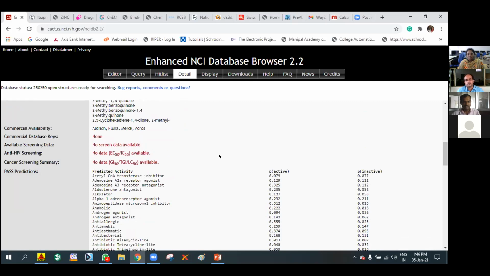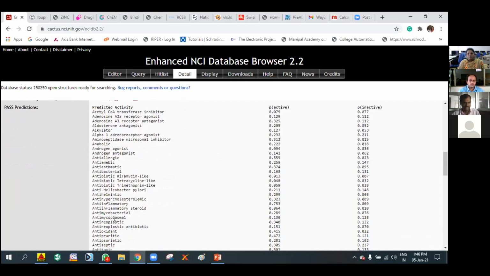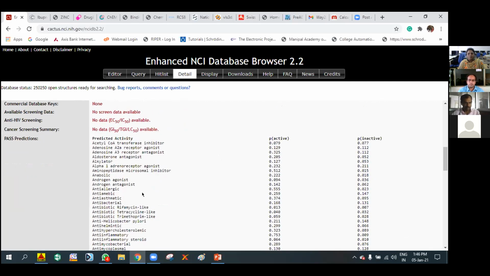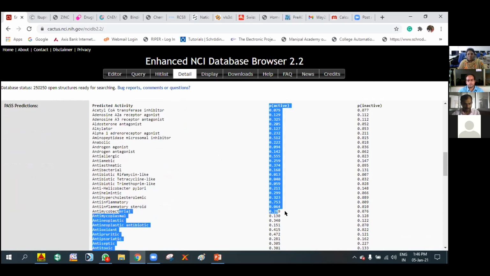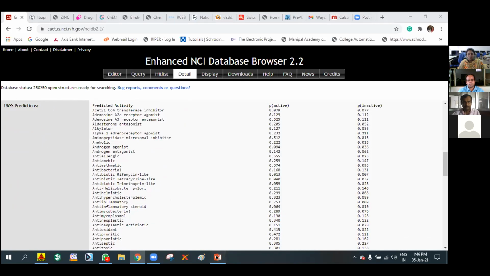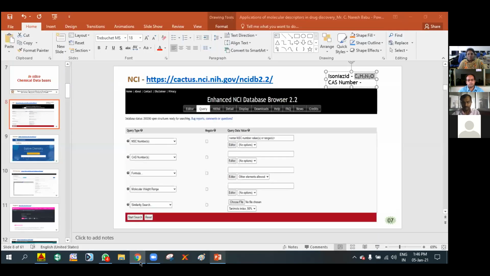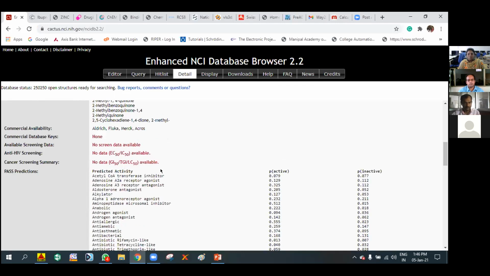This PASS prediction gives the probability to be active and the probability to be inactive, and this is shown in the case of all these activities. So here we can observe one. These are the predicted data it is giving in PASS. Separately, in the other slide, I have given the complete information about the PASS prediction, so we can go through that later.